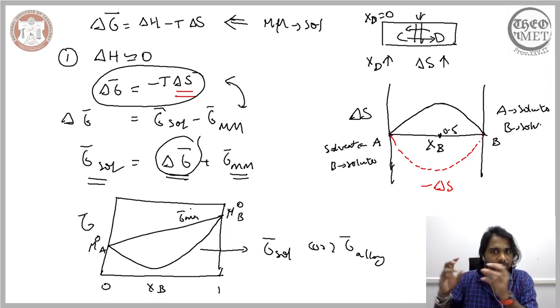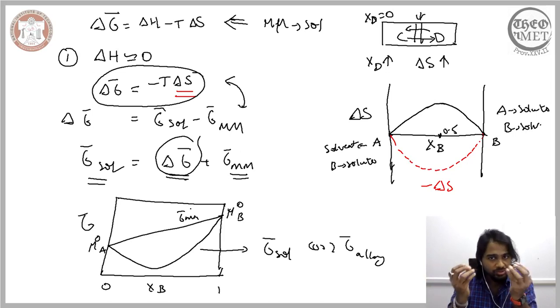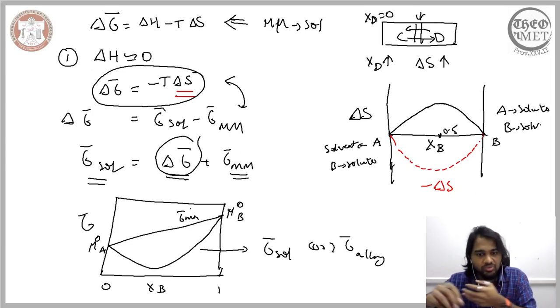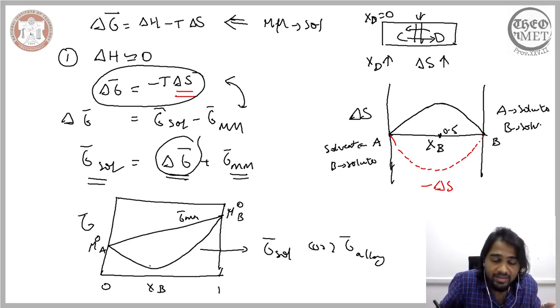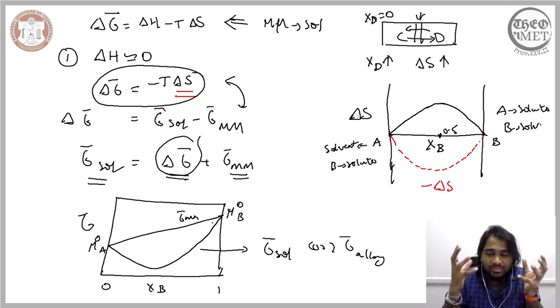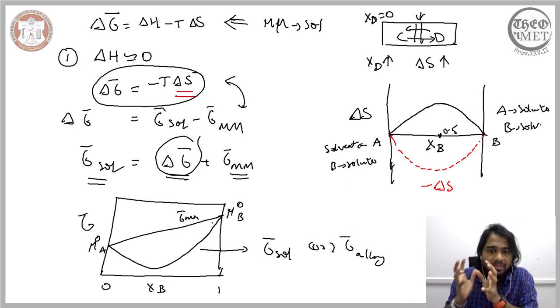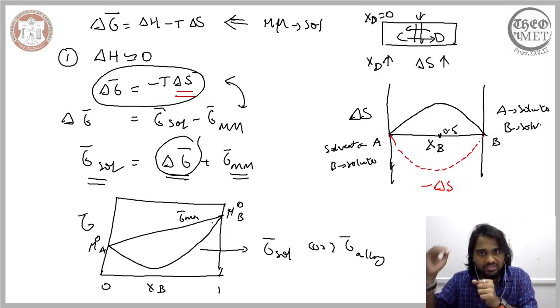So instead of just being a mechanical mixture, these two elements that you have considered, in this case A and B, favor forming a solid solution. And when they favor forming a solid solution, this is how the curve looks. This is how their Gibbs free energy looks. So whenever you see a Gibbs free energy of this form, you can claim, to a certain degree of certainty, that this indicates a curve of a solid solution, which is more preferred than just a mechanical mixture.